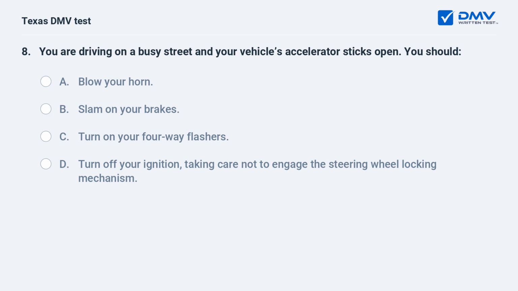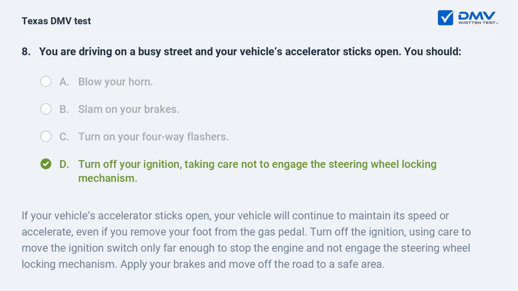You are driving on a busy street and your vehicle's accelerator sticks open. You should: A. Blow your horn. B. Slam on your brakes. C. Turn on your four-way flashers. D. Turn off your ignition, taking care not to engage the steering wheel locking mechanism. If your vehicle's accelerator sticks open, your vehicle will continue to maintain its speed or accelerate even if you remove your foot from the gas pedal. Turn off the ignition, using care to move the ignition switch only far enough to stop the engine and not engage the steering wheel locking mechanism. Apply your brakes and move off the road to a safe area.